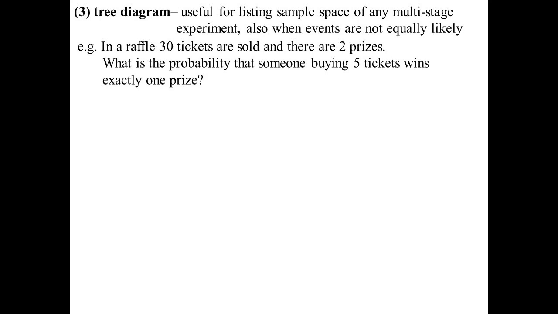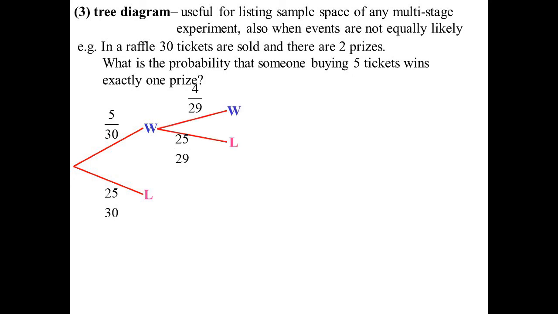Tree diagrams. So in a raffle, 30 tickets are sold. There are 2 prizes. What's the probability that if you go and buy 5 tickets, you win exactly 1 prize? So a tree diagram, because we branch out in the possibilities. I could either win or lose. Probability of winning, well, I've got 5 tickets, so 5 out of 30. So probability of losing, 25 out of 30.